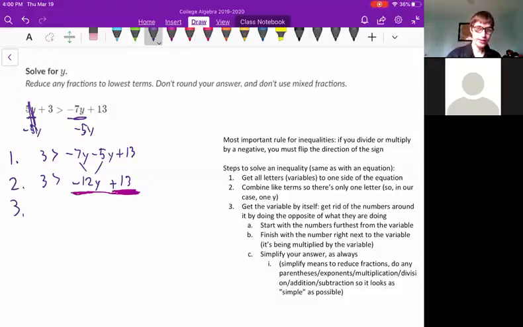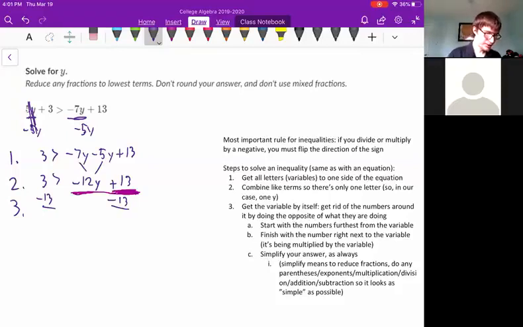To get rid of a number, all we have to do is the opposite of what it's doing. Right now, there's negative 12y, and we're adding 13 to that negative 12y. So to get rid of the 13, we want to subtract 13. Remember, whatever we do to one side of the equation, we have to do to the other side of the equation. So we're going to subtract 13 from both sides.